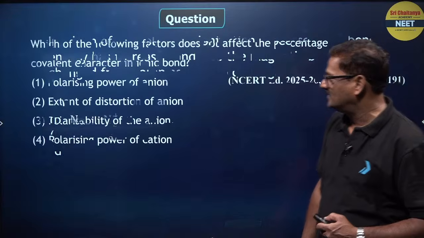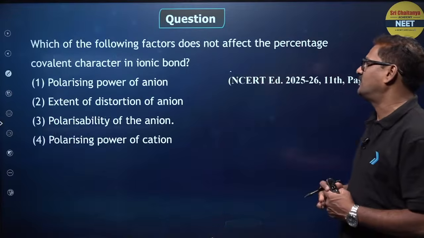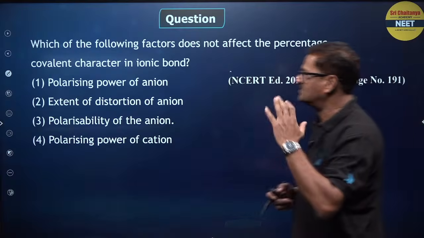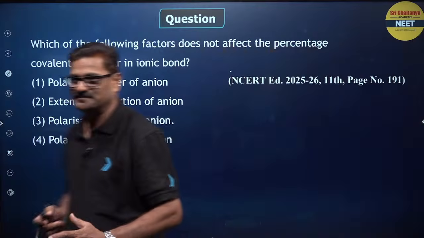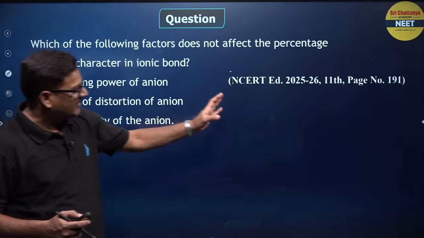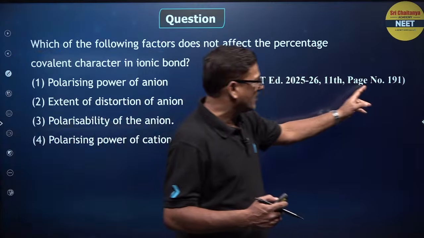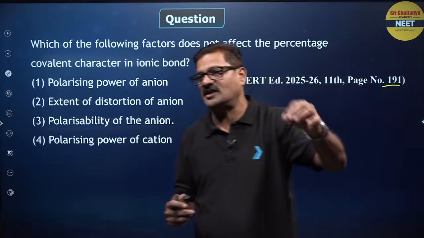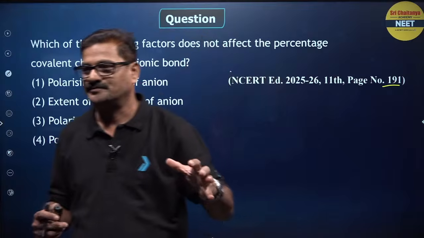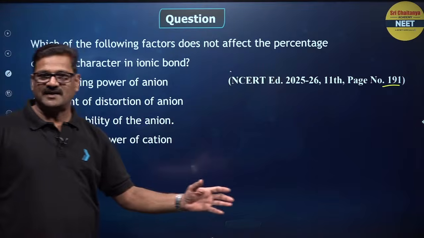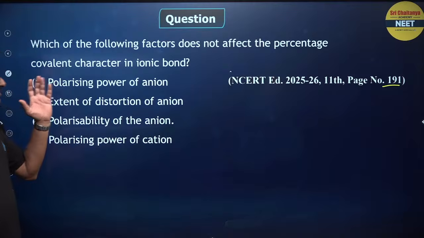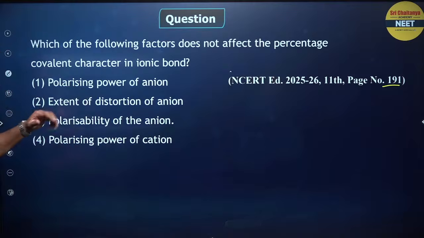And one more. Which of the following factors does not affect the percentage of covalent character? You can see this question comes from NCERT page number 191 as reference. Find your reference and you can say: polarization power of anion, extent of distortion of anion, polarizability of the anion, polarizing power of the cation.